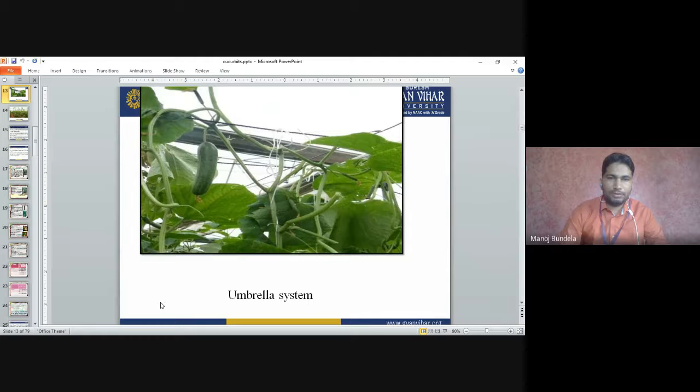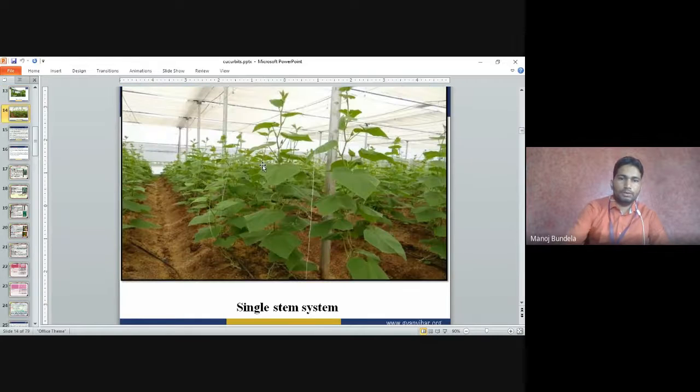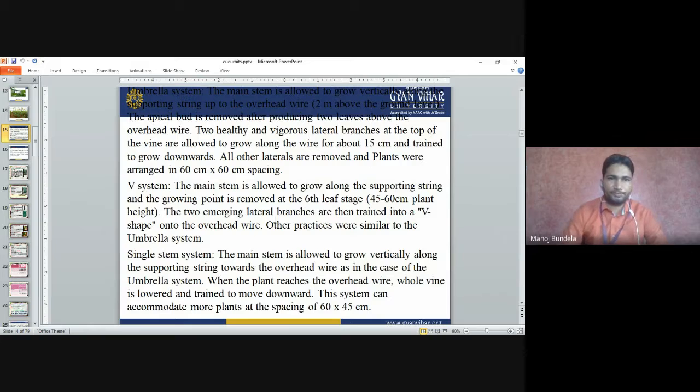Umbrella system means we can use it like this. We have to use the wires, and both systems are there in grapes. It is the same as the umbrella system in this. Single stem system means only a single stem we allow to grow. Only one stem we have to allow to grow. That is called a single stem system. That is also very effective to increase the quality of the product.